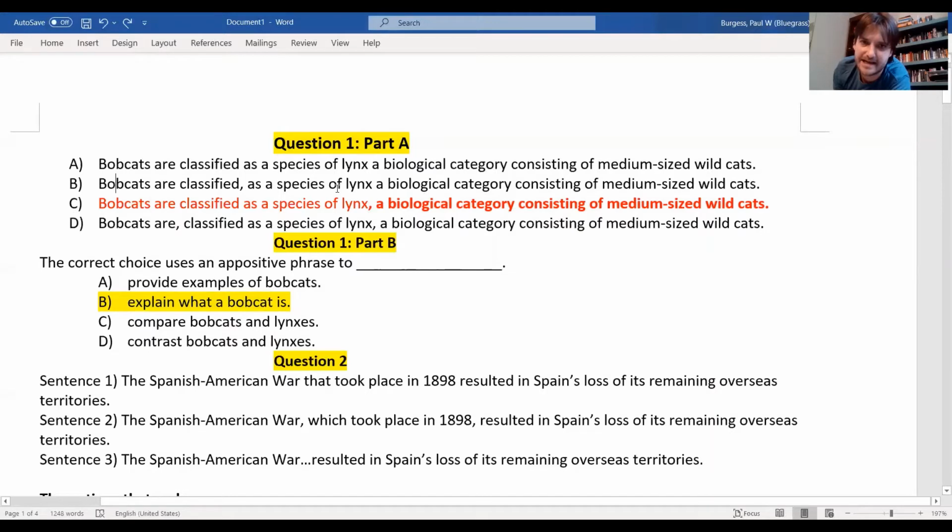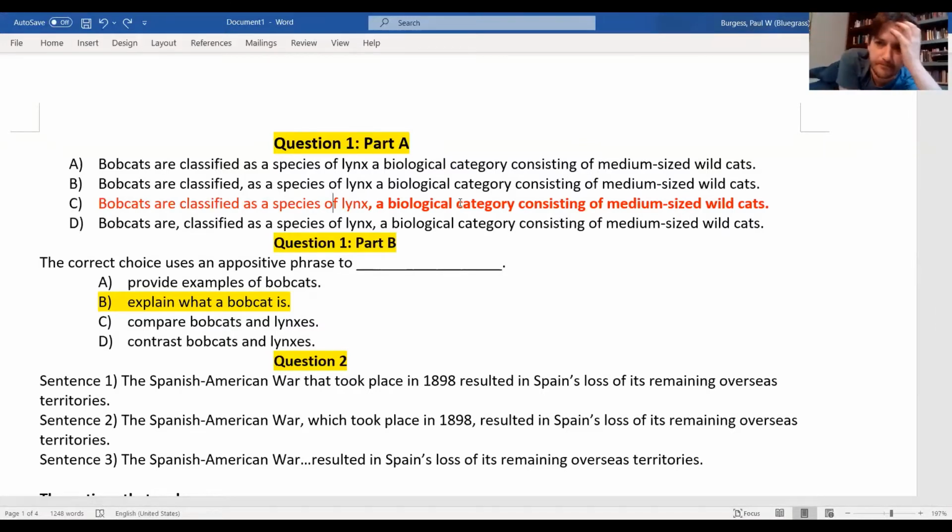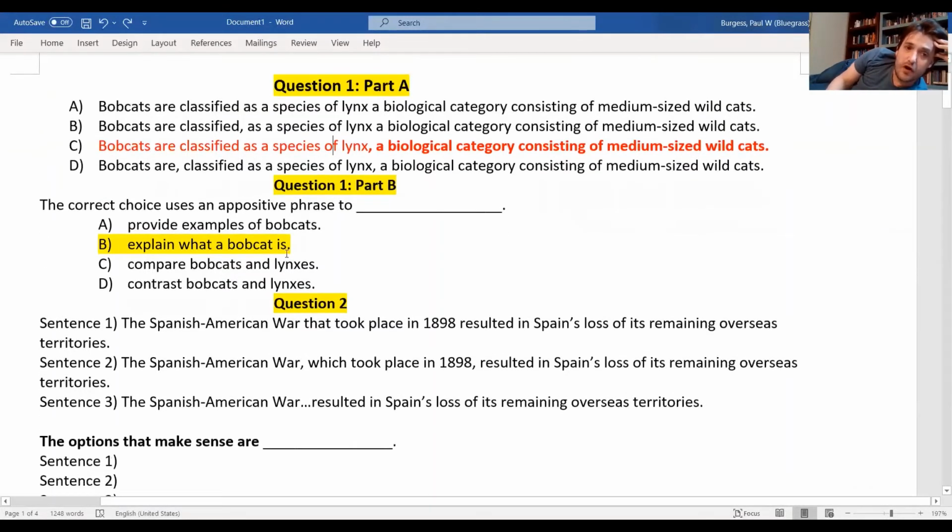So a bobcat is a species of lynx, and a species of lynx means a biological category consisting of medium-sized wildcats. Right. So we could also say that 1B explains what a lynx is and uses that definition to explain what a bobcat is.